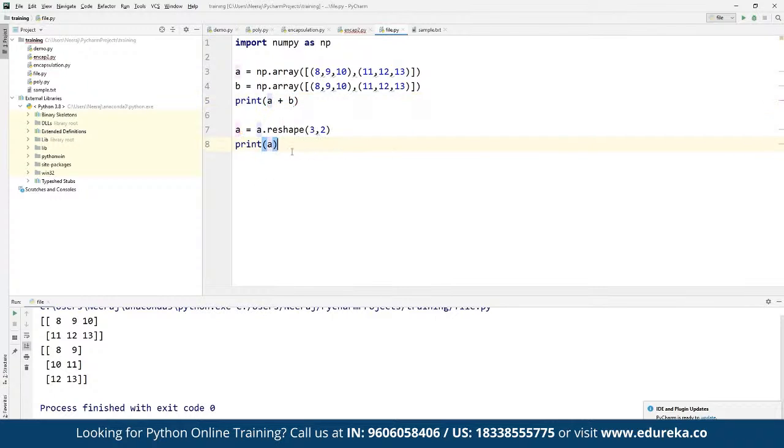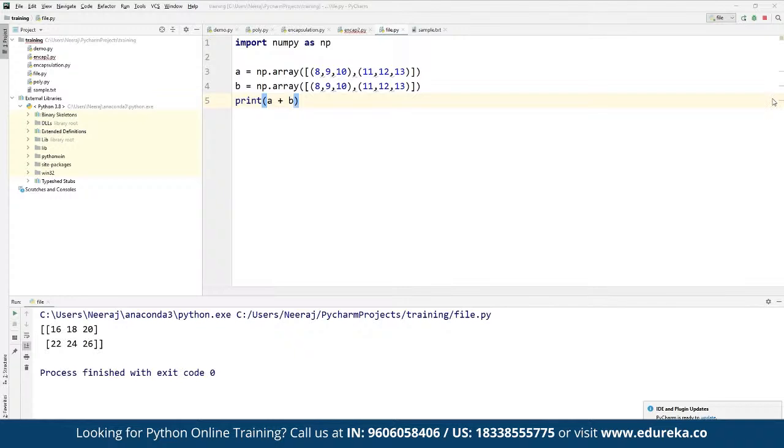So now both the matrices, both the arrays, are going to be added, and the sum of it is going to be simply returned to us. As you can see here, now we have 8 plus 8, 16, then we have 18, then we have 20, 22, 24, 26. They all have been added here. That's how it works. And we can perform multiple more operations.